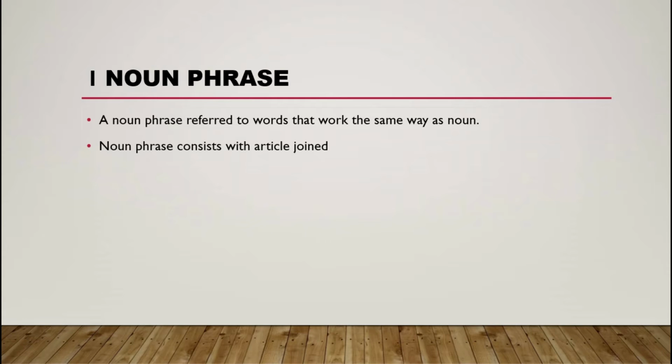So a noun phrase consists of an article, or an adjective, or a preposition phrase also. N stands for noun and P stands for phrase, so it's called a noun phrase.